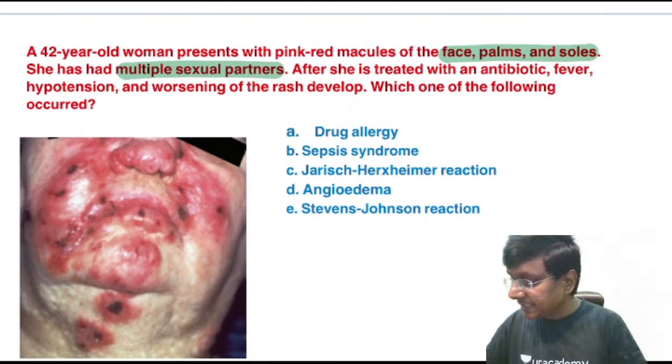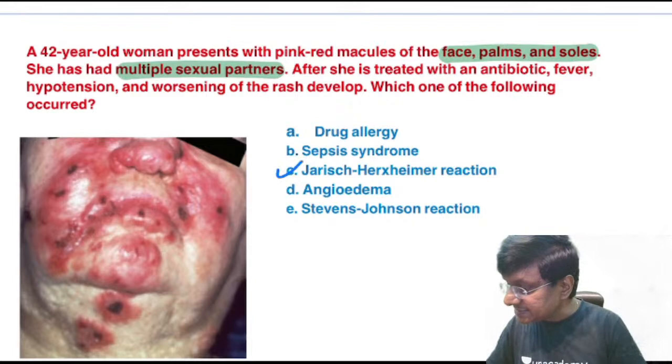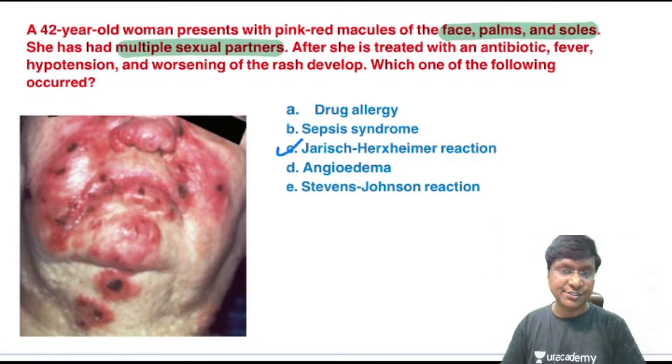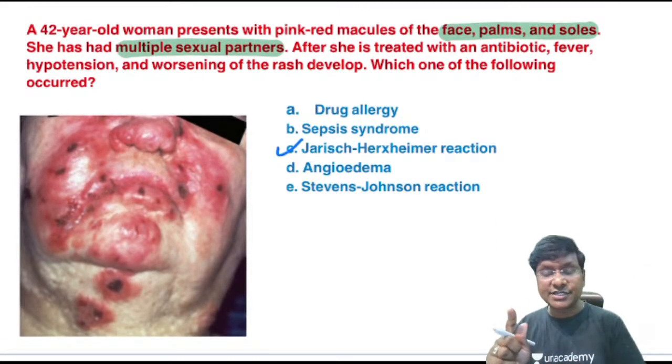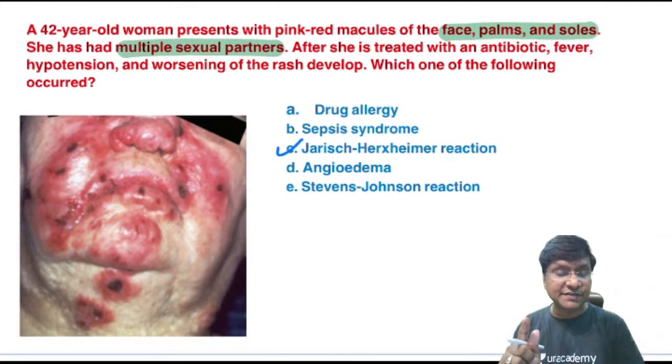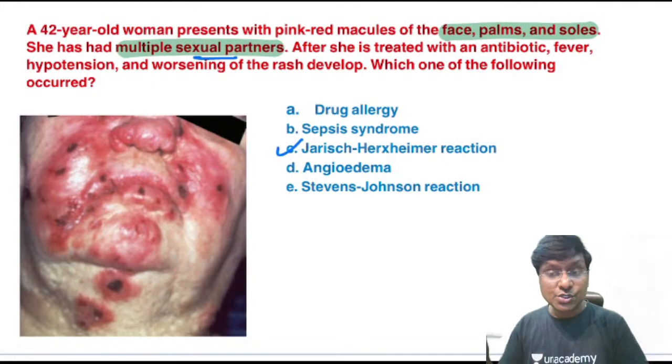Right. So now, what exactly is this? It is the Jarisch-Herxheimer reaction. This reaction occurs within 1 to 2 hours of treatment of syphilis with an antibiotic, especially penicillin. So, multiple sexual partners: one of the very important sexually transmitted diseases is syphilis, for which the antibiotic that we give is penicillin. Whenever you give penicillin in a certain group of individuals, within 1 to 2 hours, they can develop this abnormality, which is called the Jarisch-Herxheimer reaction.